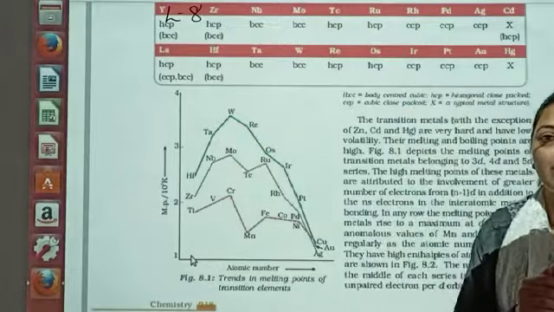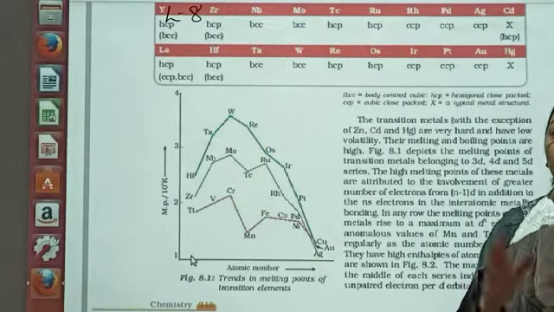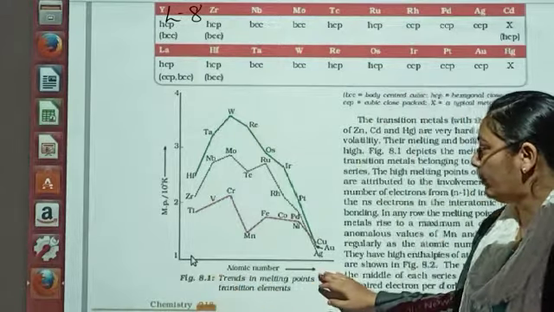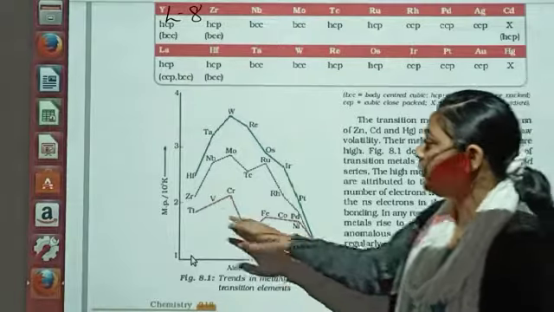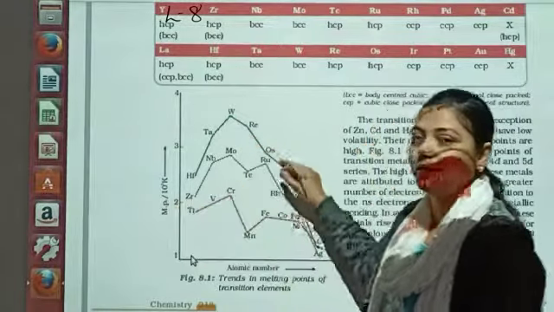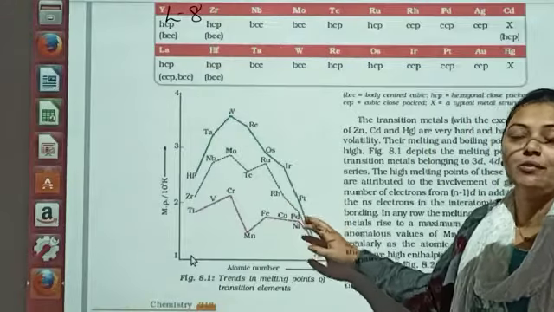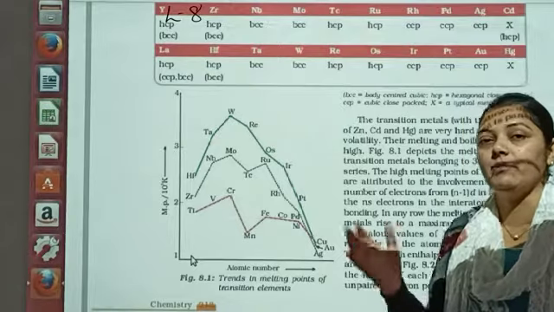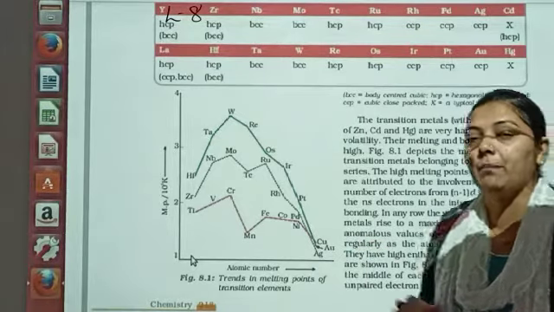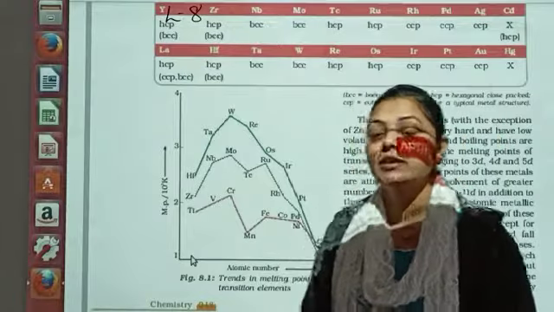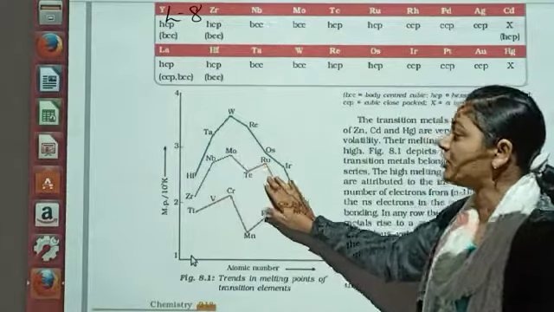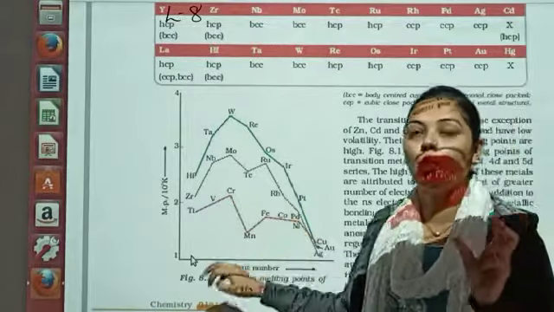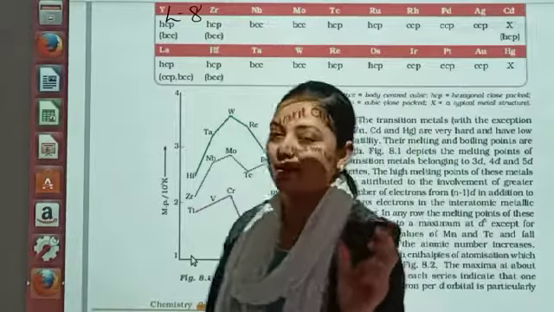Their electrons are distributed over there, and there are some variations in the melting point. When you see the atomic number, the trend is going like this. But when you talk about the melting point, there are fluctuations. These fluctuations are because of the electronic arrangement. When we talk about the electronic arrangement, you are able to see that somewhere we have a different kind of arrangement for (n-1)d and ns electrons. Because of this, there are variations in the melting point, and that is certainly because of the electron-electron bonding in the particular metals.